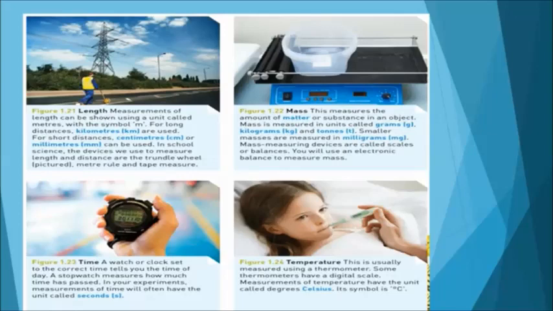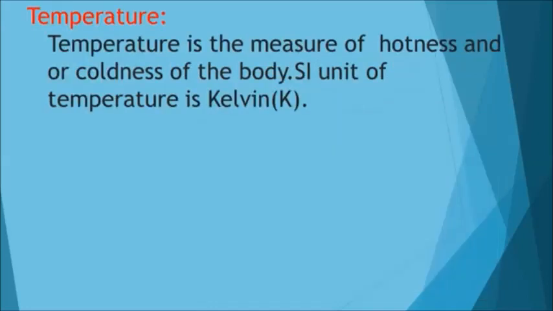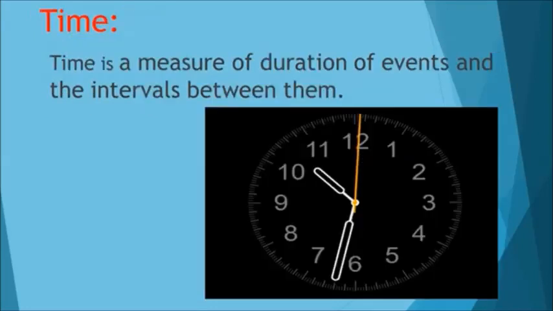So you can see the pictures which were related to temperature, time, measurements, etc. Now let's see what is time. Time is a duration of events and the intervals between them. You can notice someone saying fortnight. What is fortnight? A fortnight is 2 weeks or 14 days.